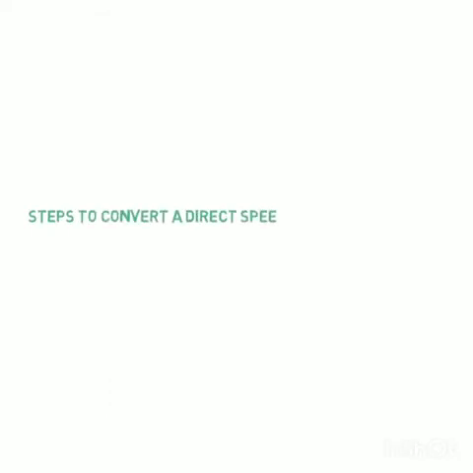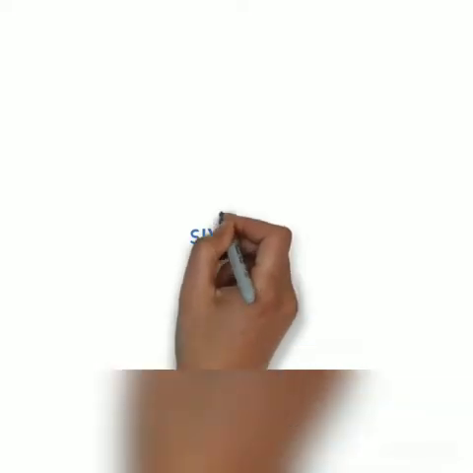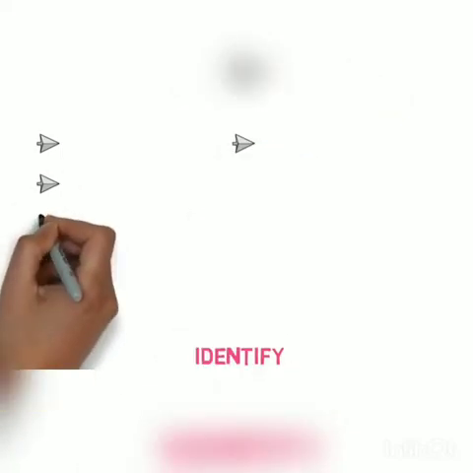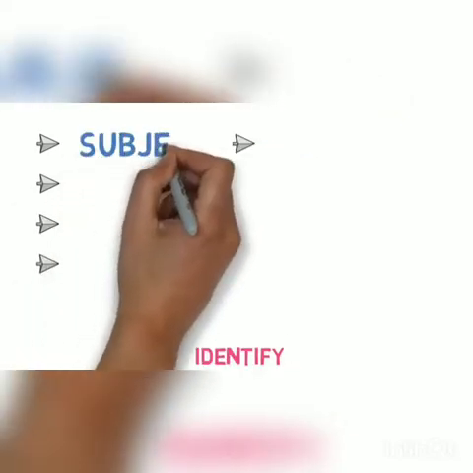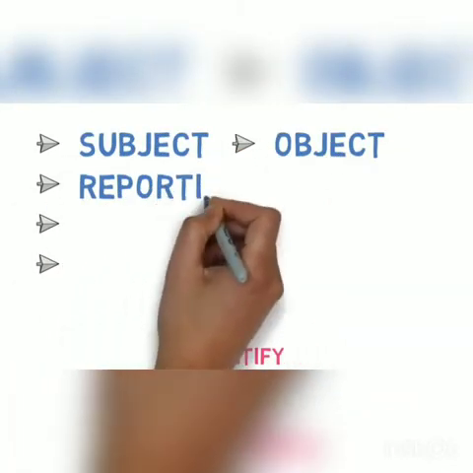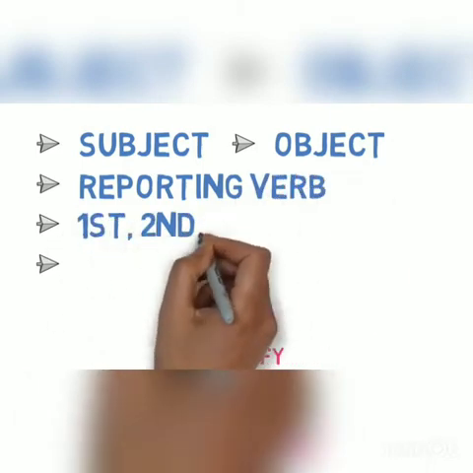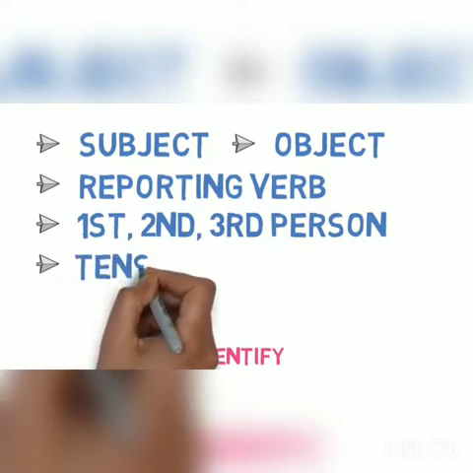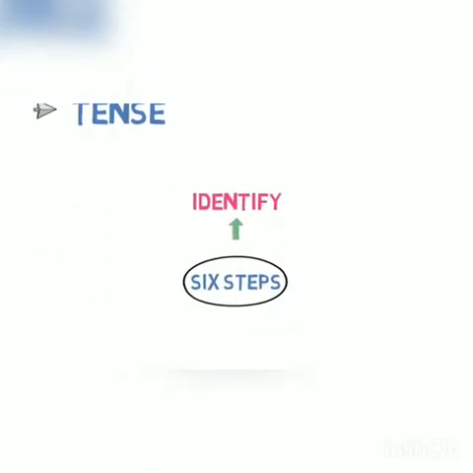Now let's understand the steps to convert a direct speech to indirect speech for statements or simple sentences. The first step is to identify. This is the most important step. You need to identify these things here: subject, object, reporting verb, first person, second person and third person in the reported speech. And if the reporting verb is in the past form, then the tense of the reported speech.